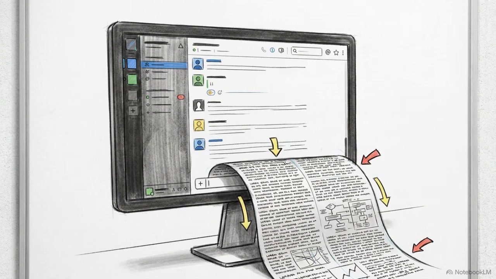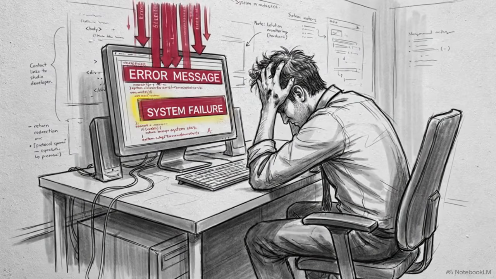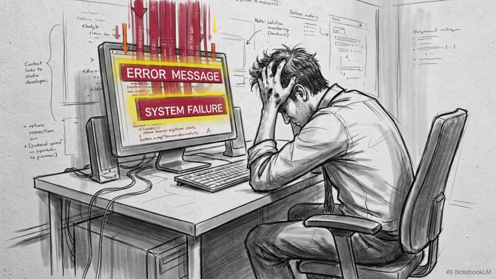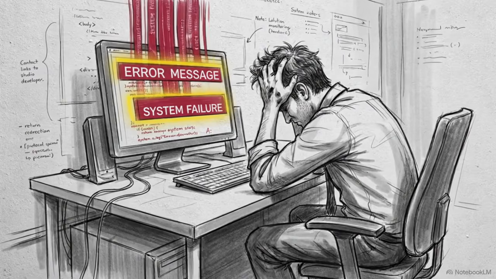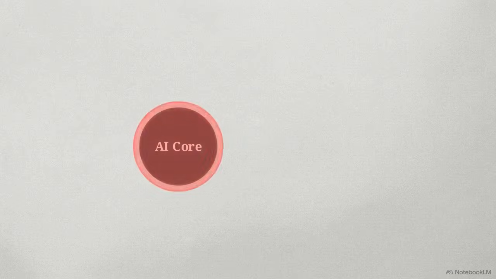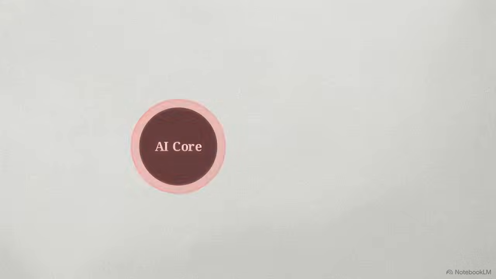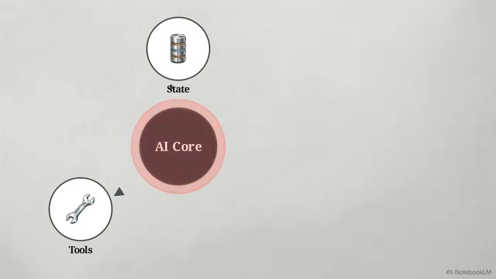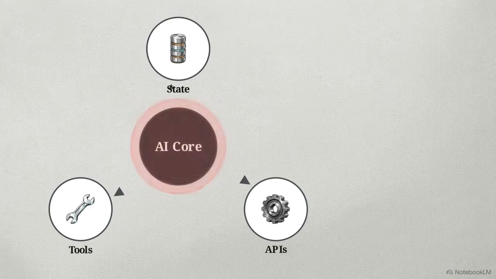Taking a frontier language model, wrapping it in a chat interface, and feeding it a massive prompt creates a fragile illusion of an AI agent. It works in a sandbox, but when deployed into a real environment, it shatters under its own weight. A production-grade agentic AI is a comprehensive software system. It manages state, uses external tools, and triggers real-world APIs to achieve a specific goal over multiple steps.